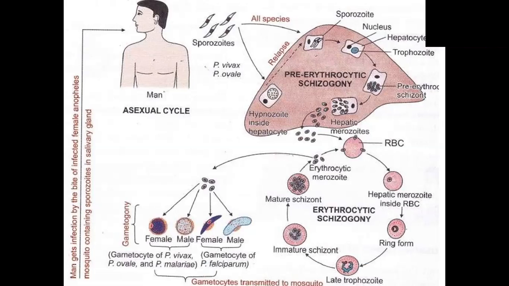It releases merozoites. These merozoites will be released in the blood circulation, where they will enter into the RBCs. Again, in RBC, they transform and multiply and form merozoites.